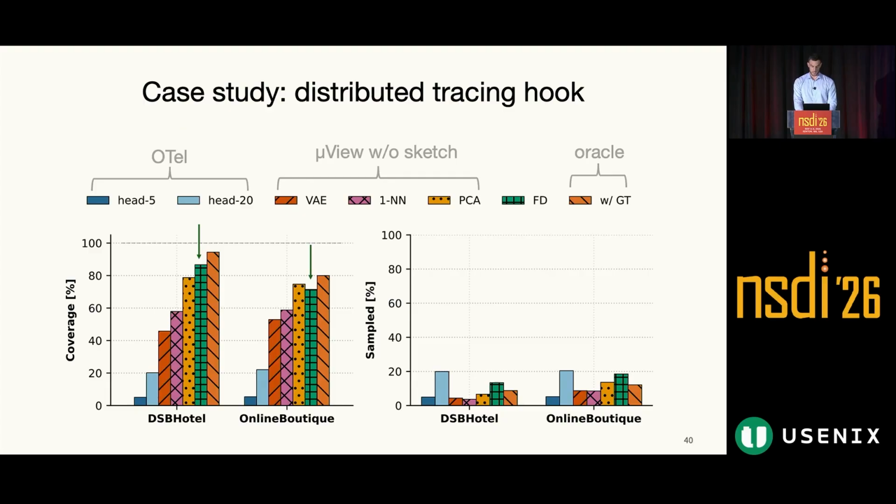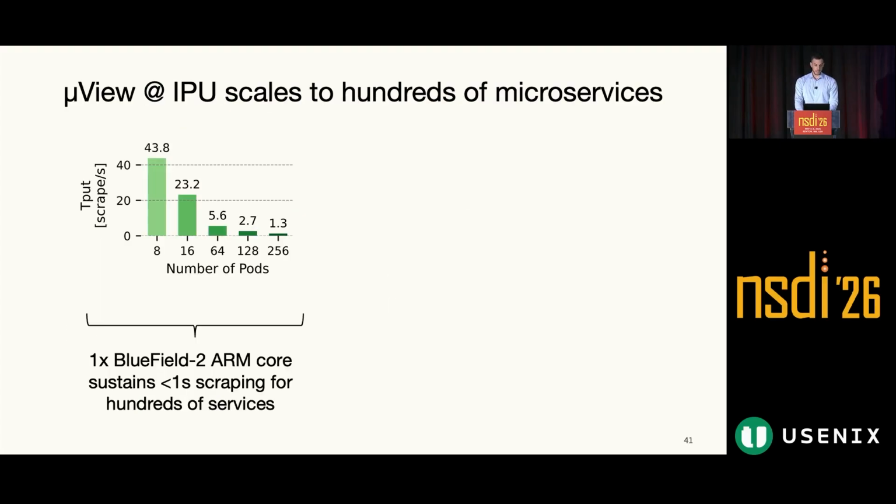overhead limited. And lastly, we evaluate the scalability of MicroView on the IPU cores. For this experiment, we measured the performance on a single core on a BlueField 2 implementation, and we observed that MicroView can sustain up to 256 pods with one single IPU core.